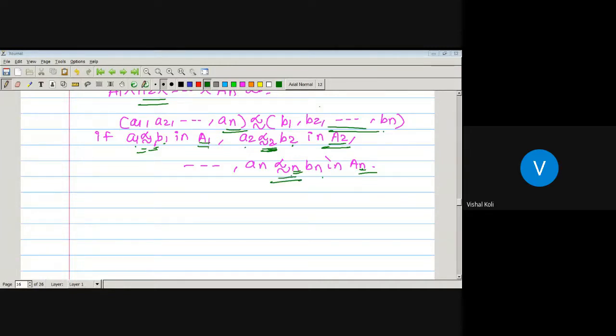Okay, so in this way we can prove that if A1 A2 up to so on AN are any n posets, then its Cartesian product with some relation precedes is again a poset if the corresponding relation precedes is defined in such a way.